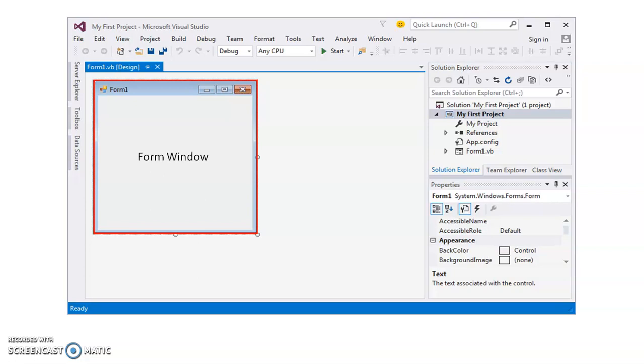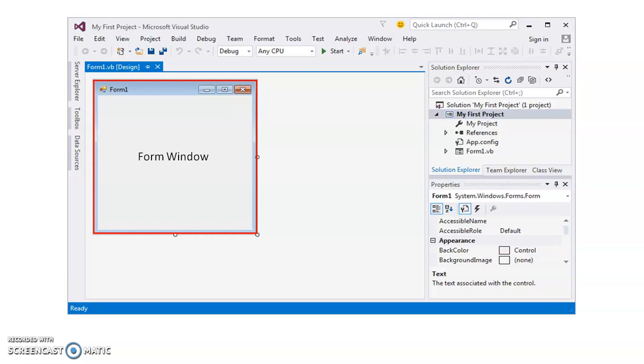The form is the actual building block, the interface on which you will place all the tools. All the tools means you can place a button here, a text box here, a drop down menu here. Anything you will need for your application, you have to place inside this form window.